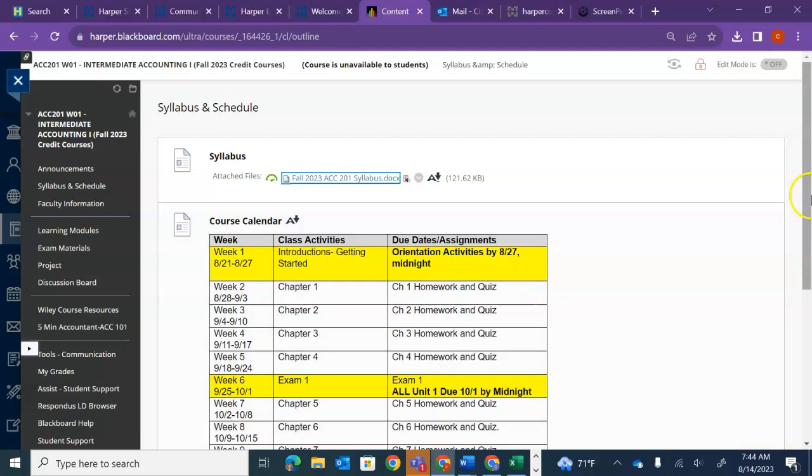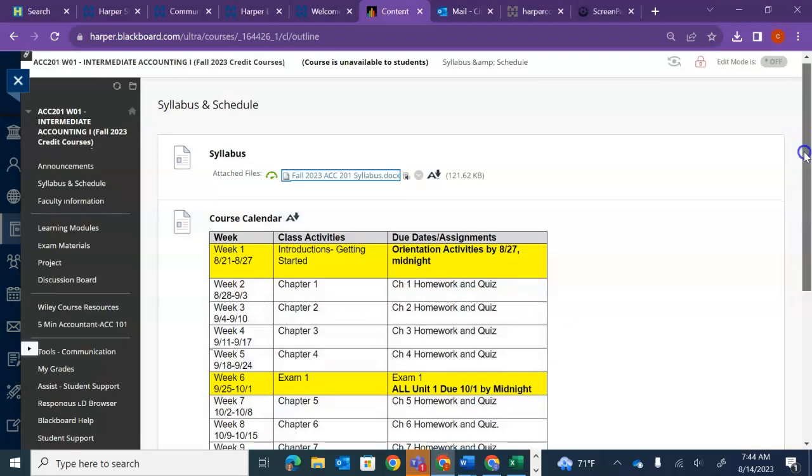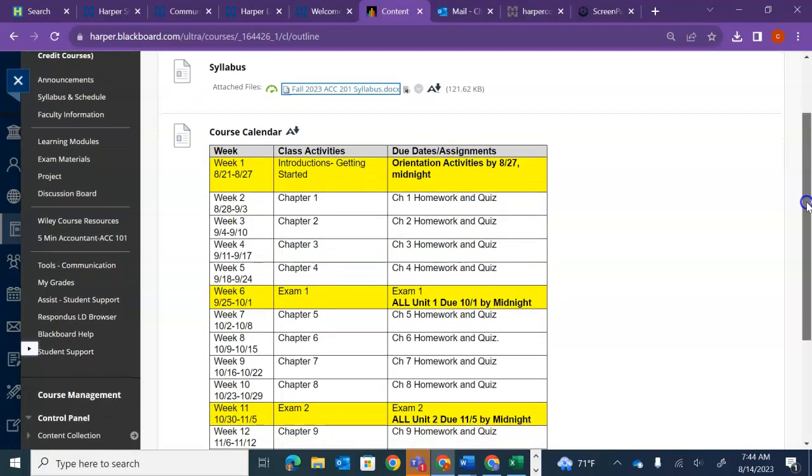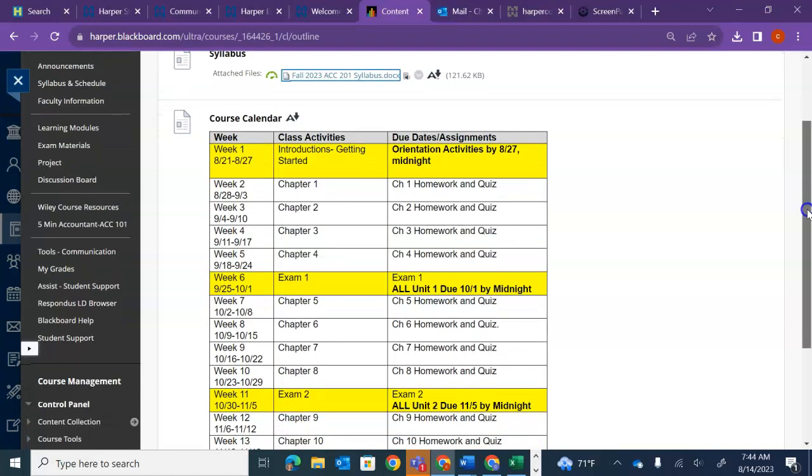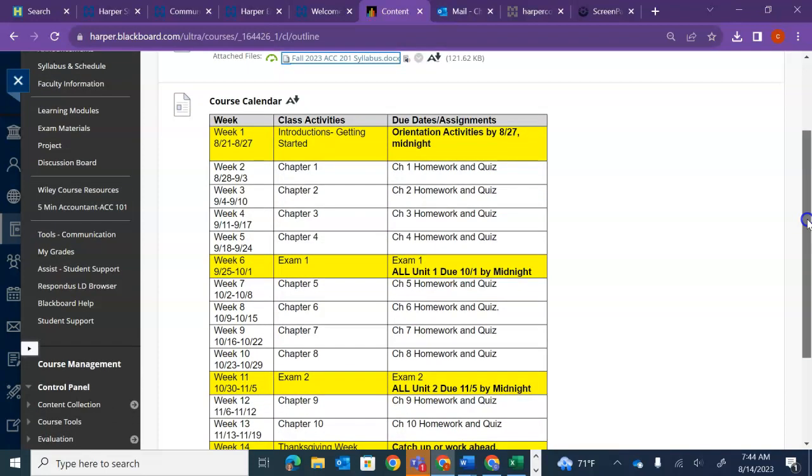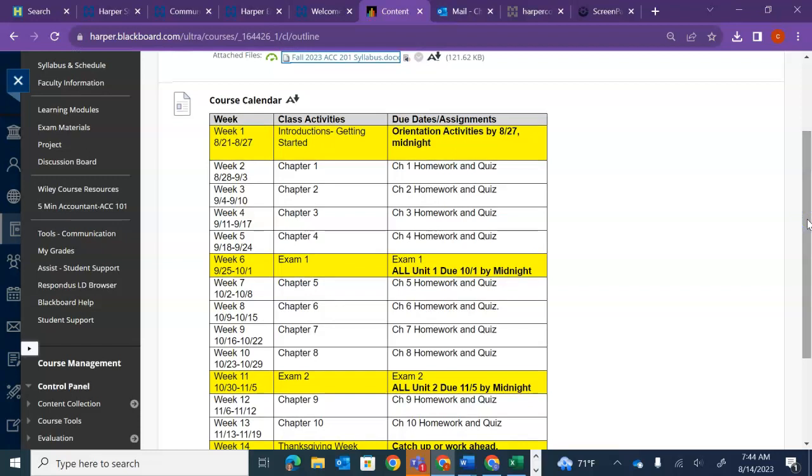Getting back into Blackboard, the most important part of that syllabus I pulled out and copied here, and these are your due dates. I do have everything set in yellow here that are your due dates. I highly recommend that you work on this chapter by chapter, like one chapter a week, just to make sure you keep up. There's a lot of information in each of these chapters, and I know it's going to be difficult if you fall behind.